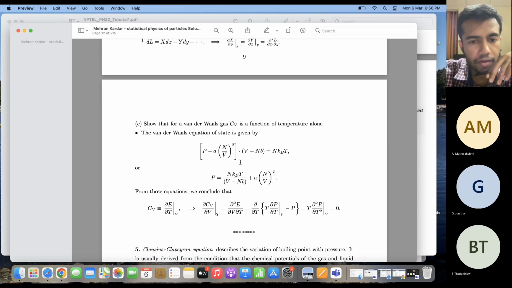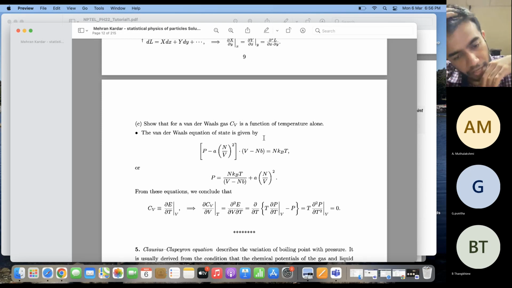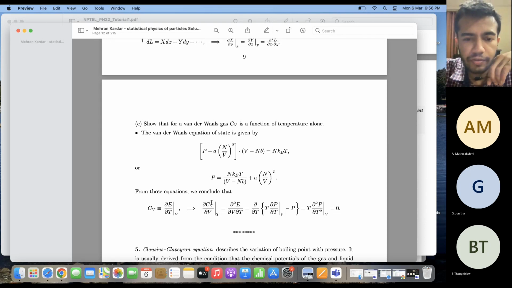Now Cv can be written as del E del T at constant volume. Now we have to show that Cv is a function of temperature alone. So in general, I can start off by saying that it's a function of temperature and volume, and then I have to show that its derivative with volume becomes equal to 0, that is, it is independent of volume. So I take a partial derivative of Cv with respect to V at constant temperature.